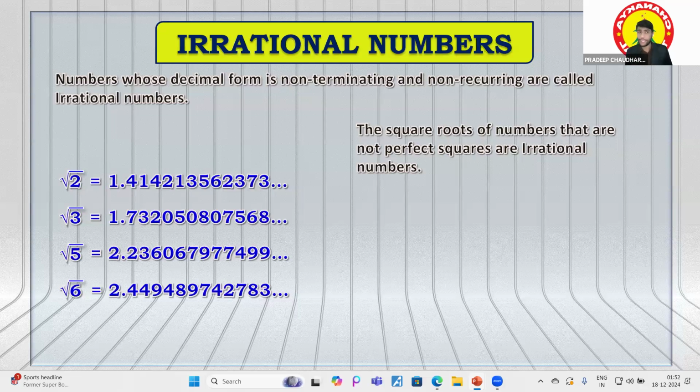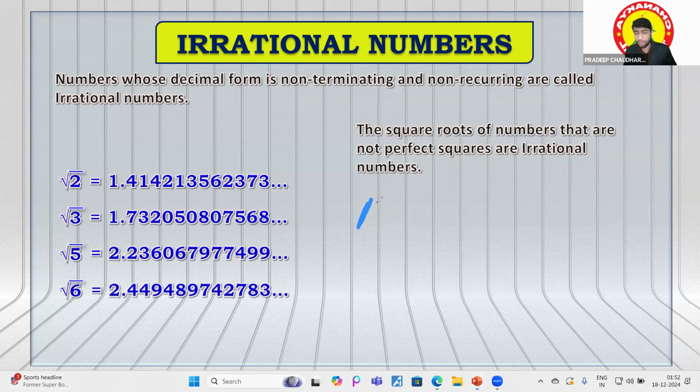We have to check if the number given to us is a perfect square. If it is a perfect square, it will be called a rational number. If it is not a perfect square, we will call it an irrational number. So it is quite a trick. Okay, fine.